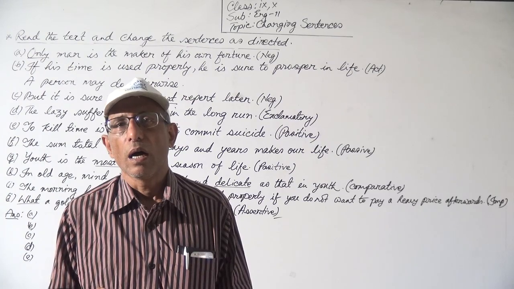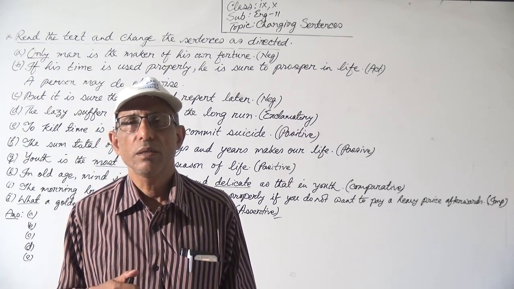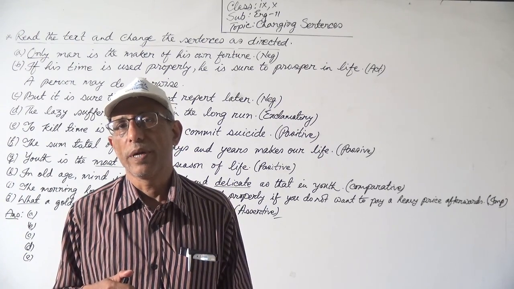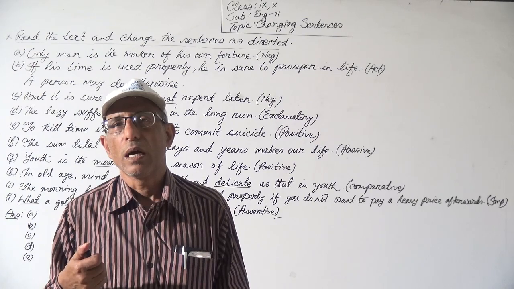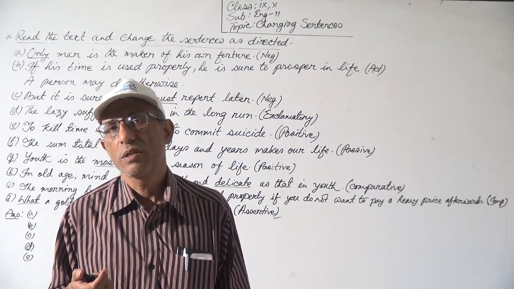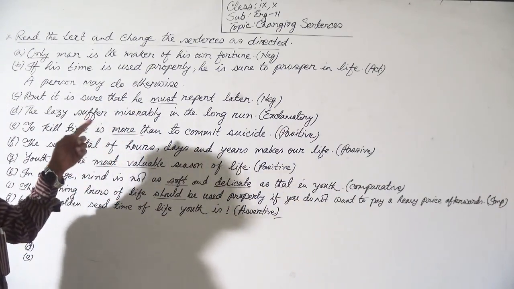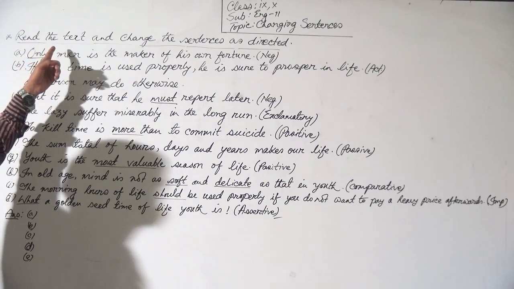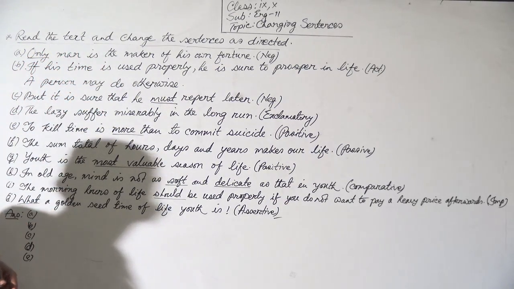Today, we shall also do another question for better practice, and I shall also try to explain the rules while answering them. Okay, look at the blackboard. Read the text and change the sentences as directed.